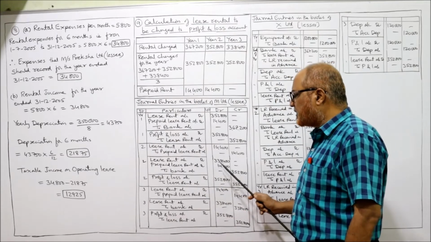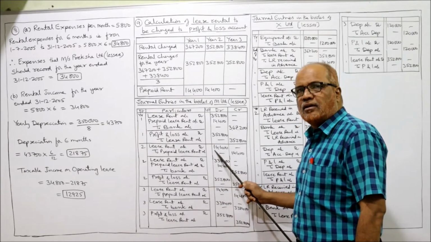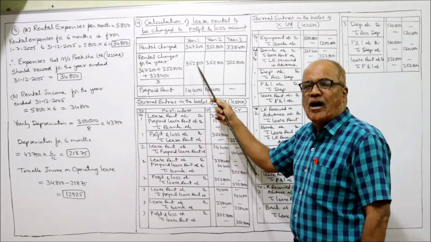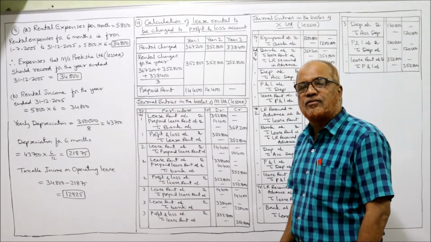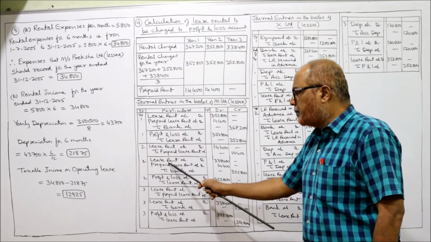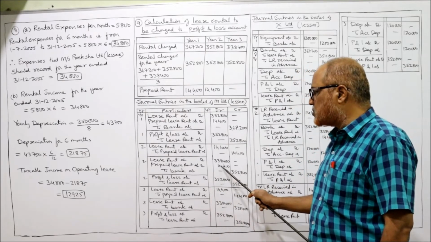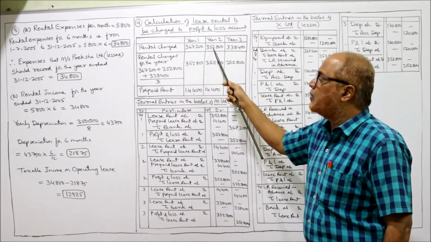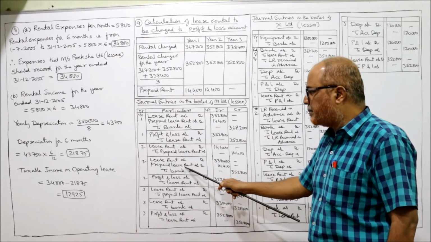Now lease rent we have to pay. Lease rent account debit 3,38,400, because 14,400 we have already debited. So actually we have to pay 3,52,800. Out of 3,52,800 already prepaid, how much is prepaid? 14,400. So deduct 14,400, you will get 3,38,400. So lease rent account debit 3,38,400, prepaid lease rent account debit 14,400, to bank 3,52,800. 3,52,800 is the amount paid during the second year, being the lease rent paid during the second year.